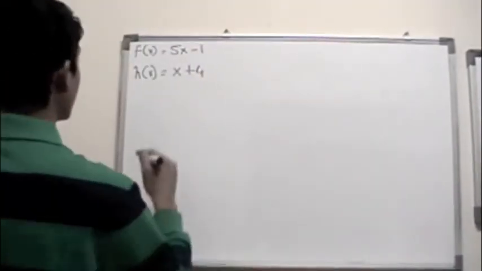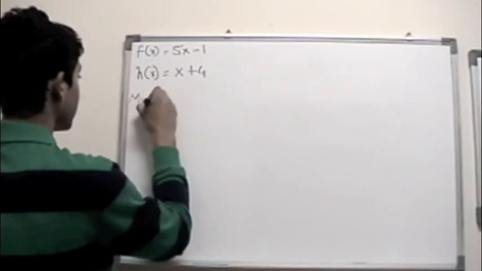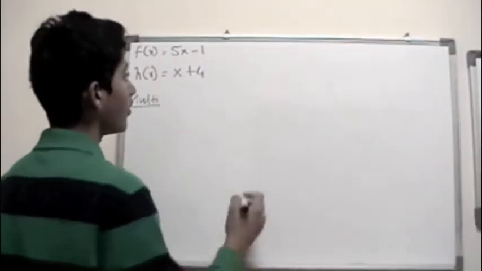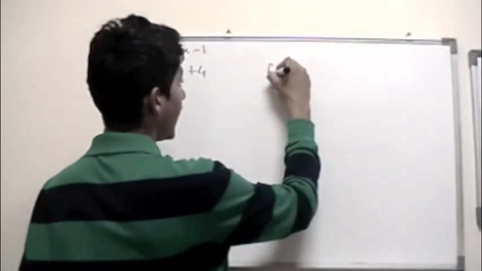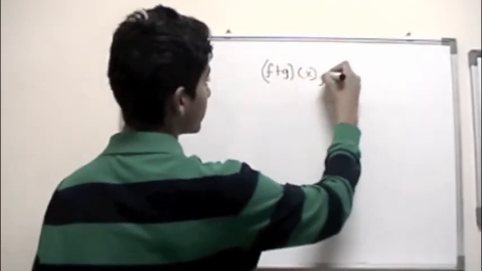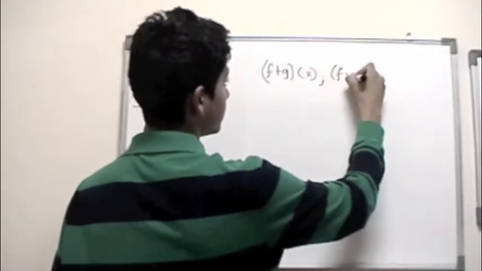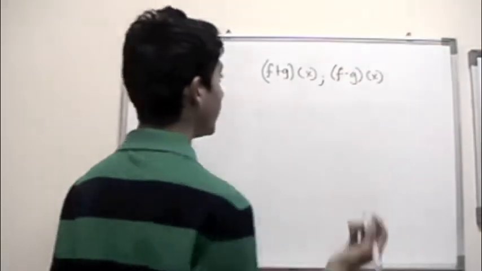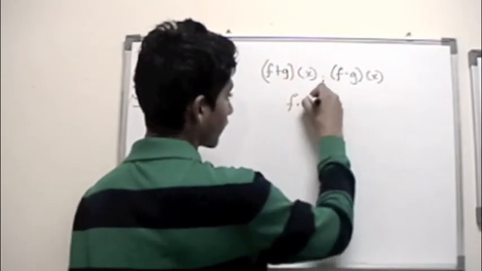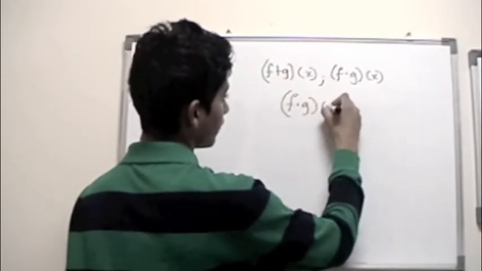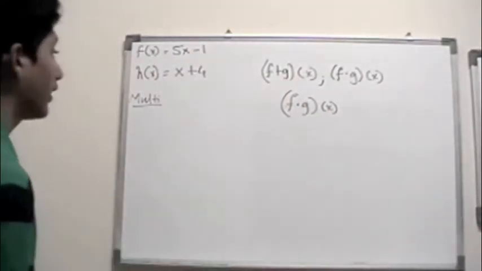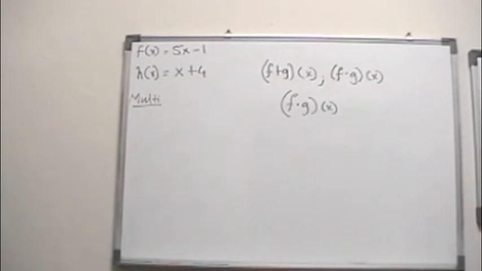Now let's move on to multiplication. Remember that we said if you want to add, we do this, and if you want to subtract, we do this. So what if we want to multiply? Well, you would do this: f times g of x. That's what you want to do, so let's go ahead and do that.